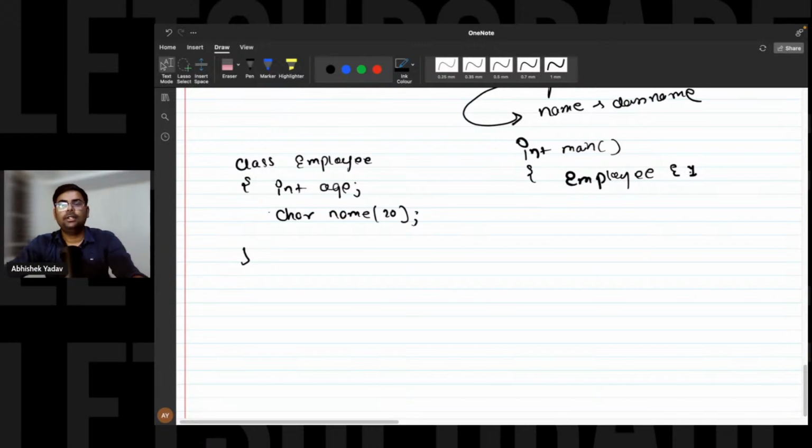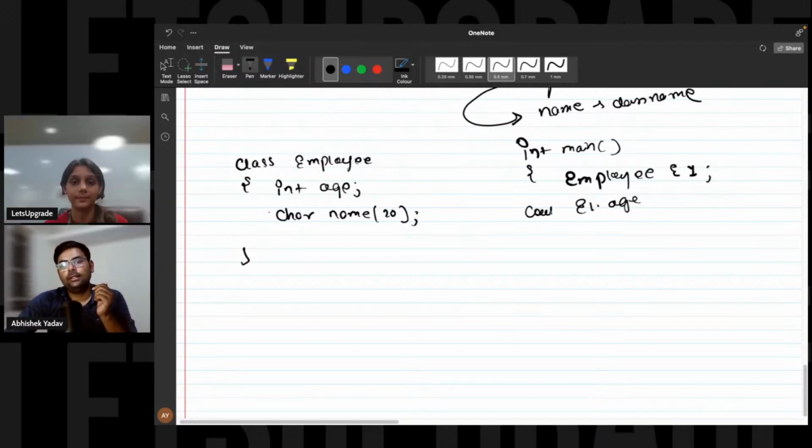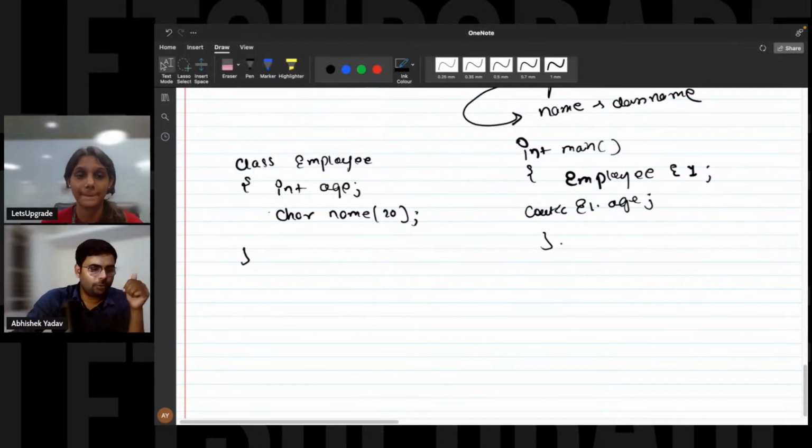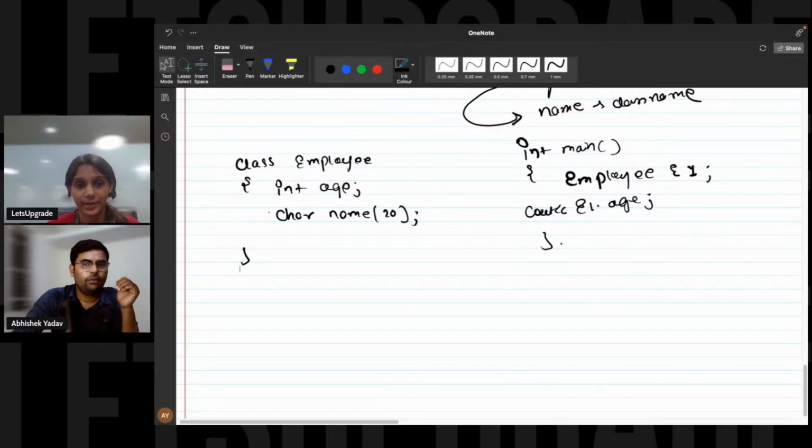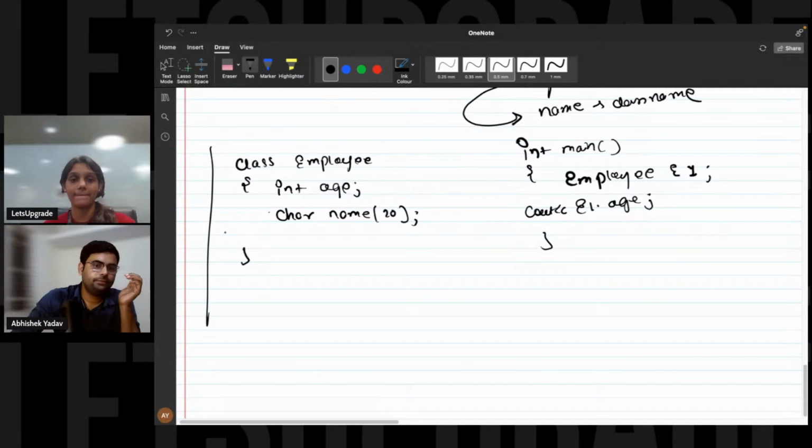Okay, great. So here we have this E1, and after that, what we are doing, we are saying E1 dot age, cout even dot age. Okay, guys, what will I get on the output screen? Please write in the chat. What will I get on the output screen for this program?